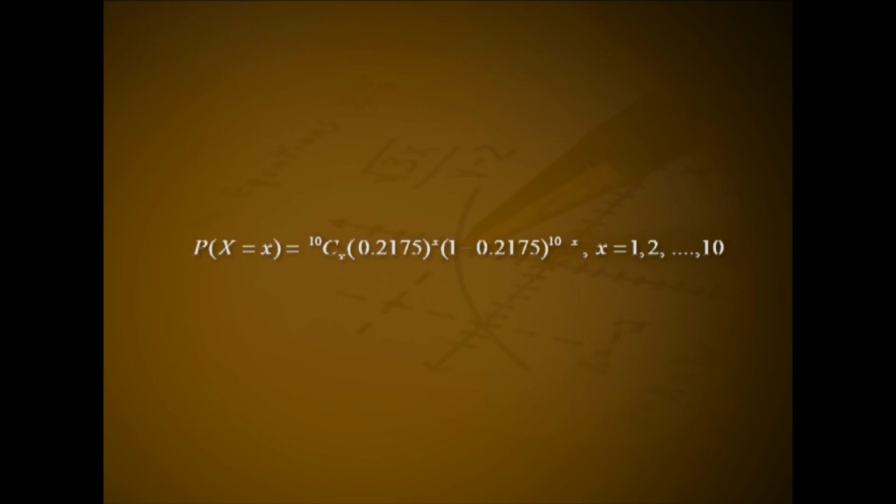0.2175. Hence, the required PMF is probability of capital X equal to small x, that is 10Cx (0.2175) raised to x into (1 minus 0.2175) raised to 10 minus x for x equal to 0, 1, 2, etc.,